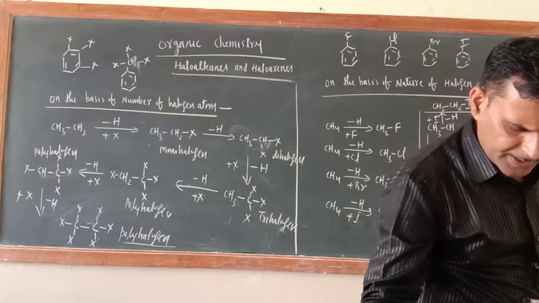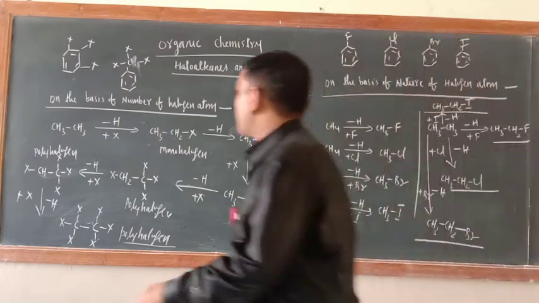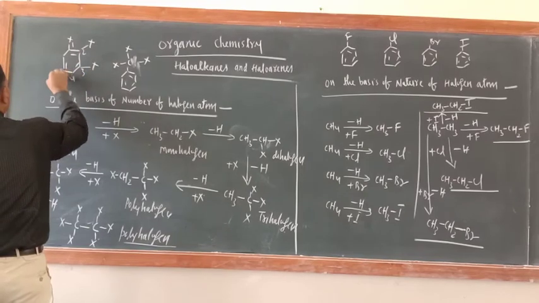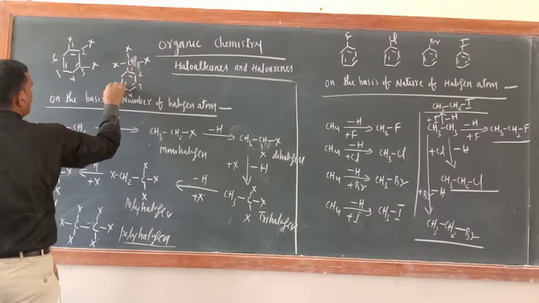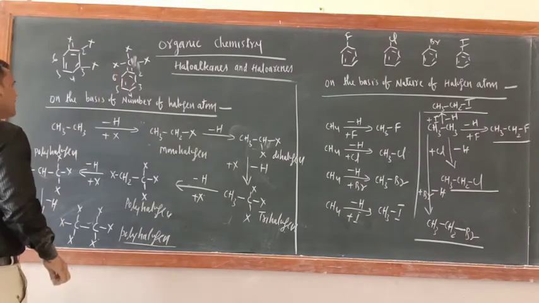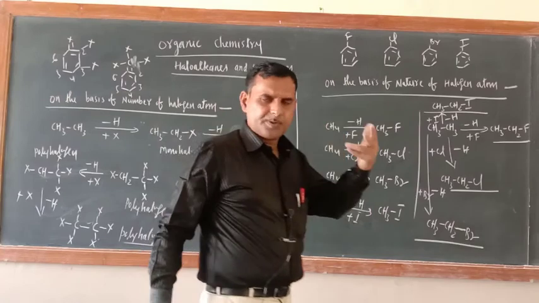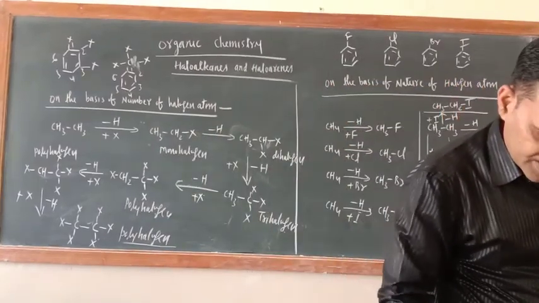Will complete tomorrow. And here don't worry, if you want to take the 1, 2, 3, 4, 5, 6, here also you can number 1, 2, 3, 4, 5, 6. So like that you can number and tell. Numbering, IUPAC nomenclature and some other things will be completed from next time onwards.